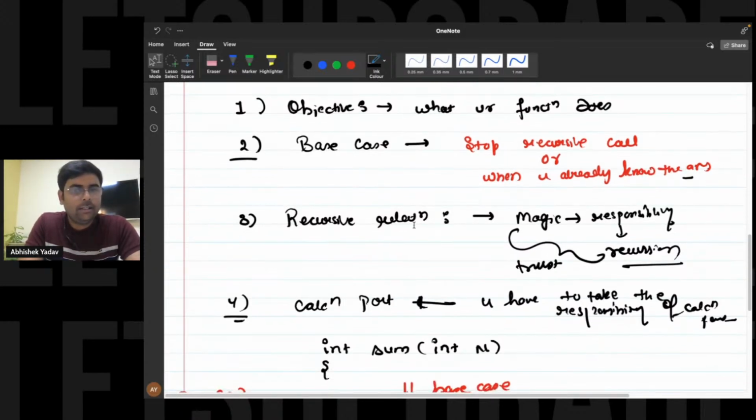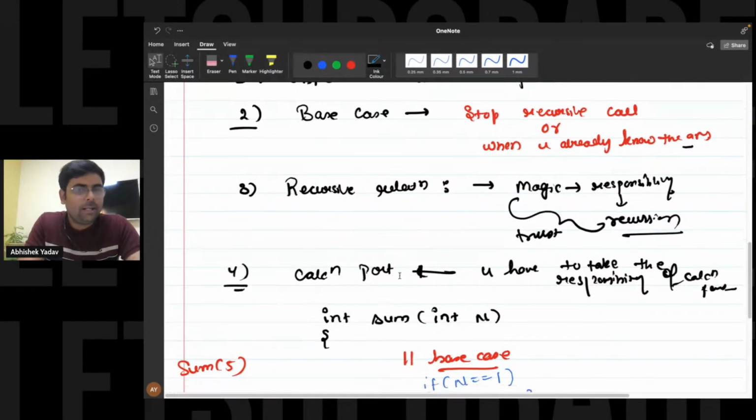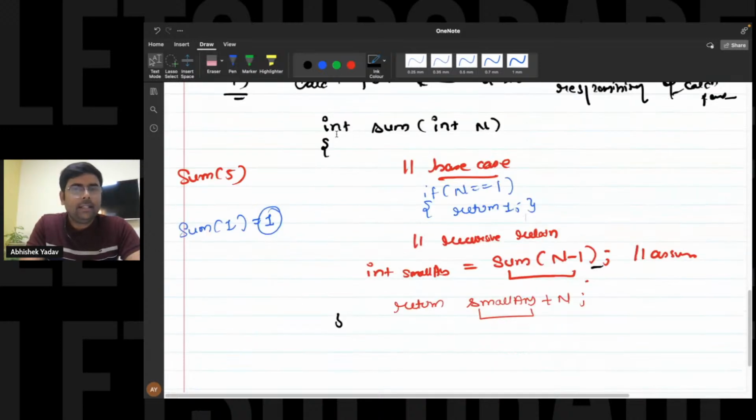After that, you have the recursive relation. In the recursive relation, we give the responsibility to the smaller and similar subproblem. After that, we have the calculation part, where we take the answer of the smaller and similar subproblem and do some calculation on it to get the answer of your bigger problem statement. Right, everyone? Same thing I have done here. Int sum is a function, and the objective of this function is to get the sum of natural numbers from 1 to n.